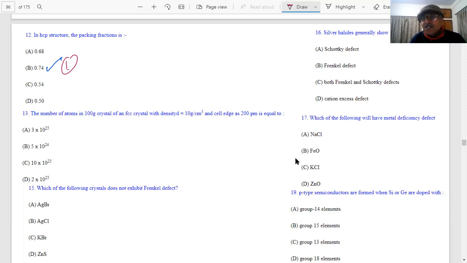That is the way you learn, students. This solid state is going to be a very good chapter for us, students. We must be able to answer the question in the paper.